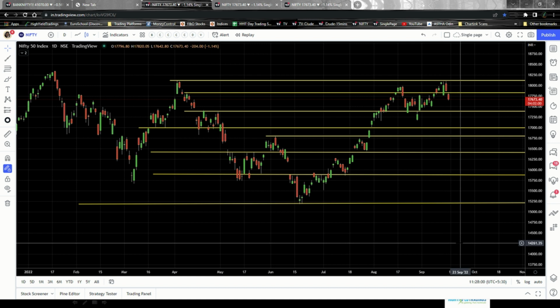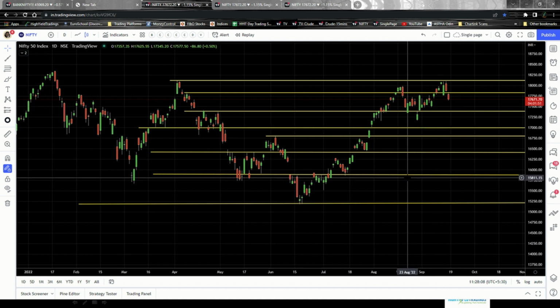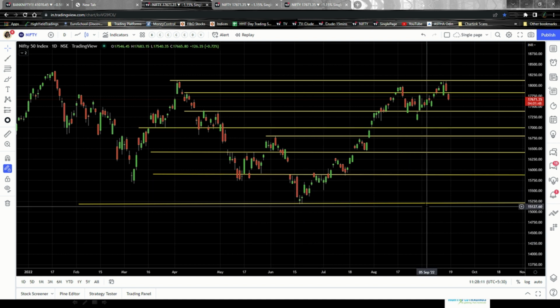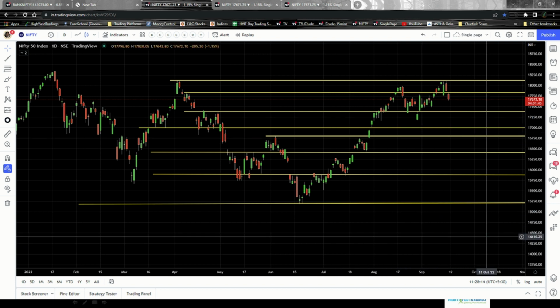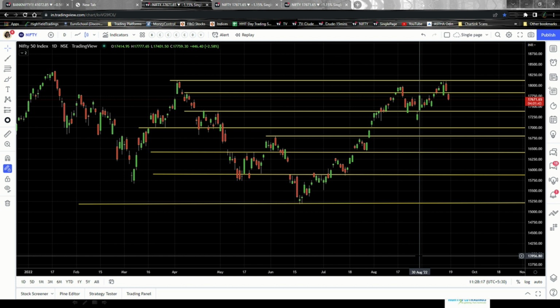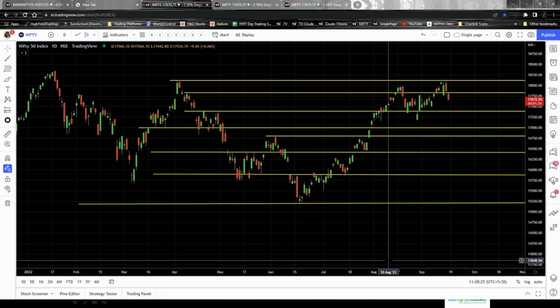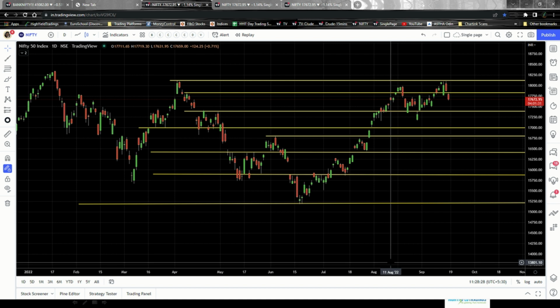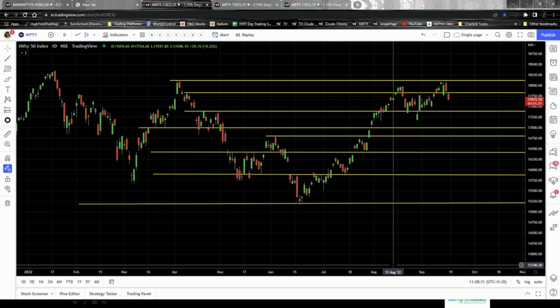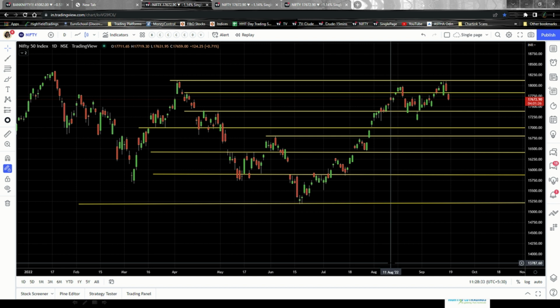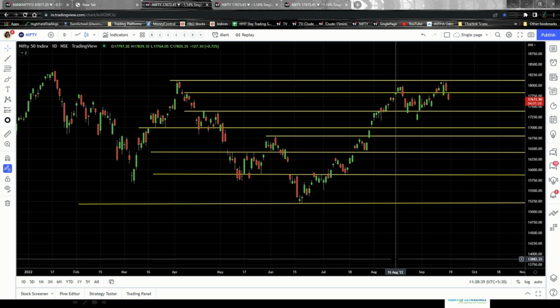Now, you might cross question me that you always say that every swing low and every swing high works as a support and a resistance. So what's wrong with this chart? Please remember that there is a very fine line between drawing these kinds of key levels and making use of swing lows and swing highs. Not every swing high and swing low will act as a support and resistance. You need to find which swing high or which swing low is the right one to be considered as a key level. And that is exactly what I'm trying to make you understand in this particular video.